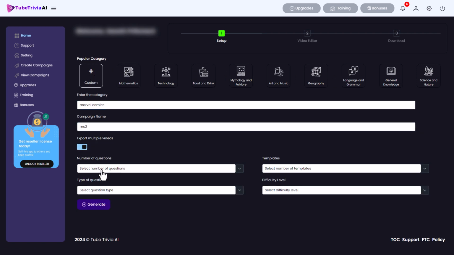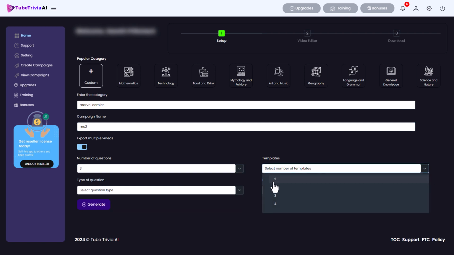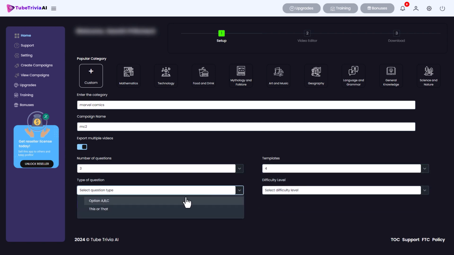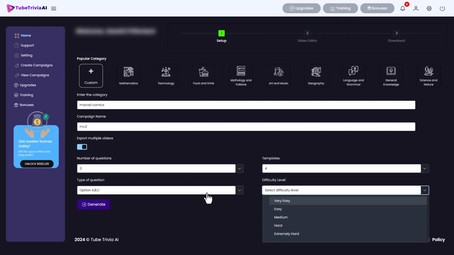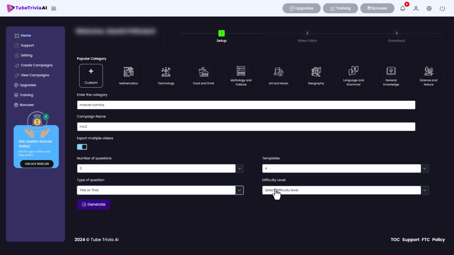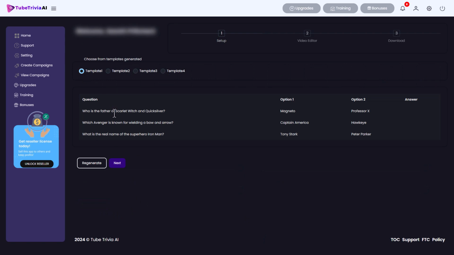MC2, export multiple videos, 3 questions, 4 templates, ABC. Oh, let's do this and that. This or that, medium. Let's go. Template 1. Oh, that's good because it's given some questions.